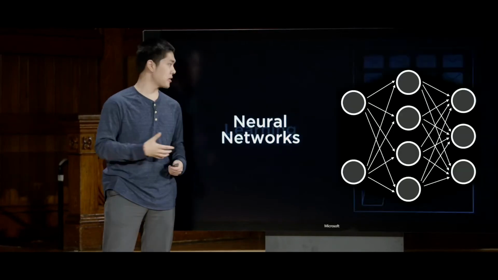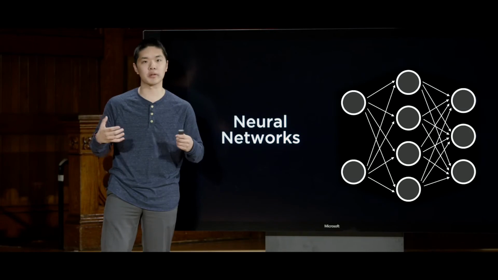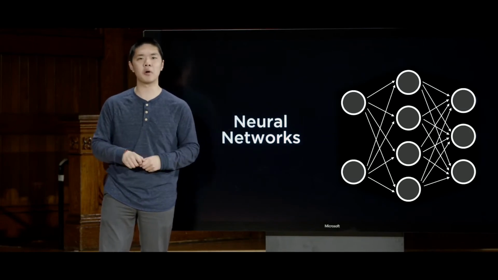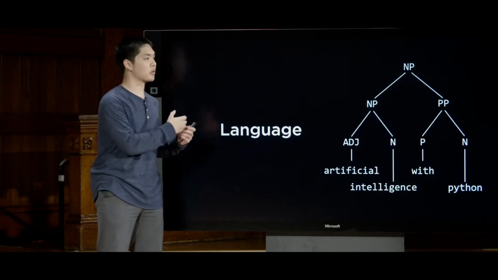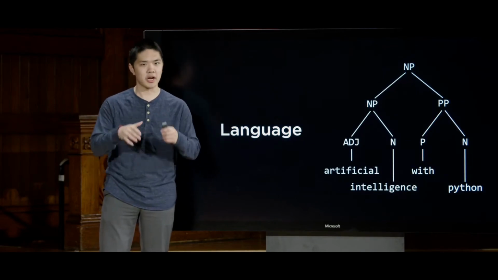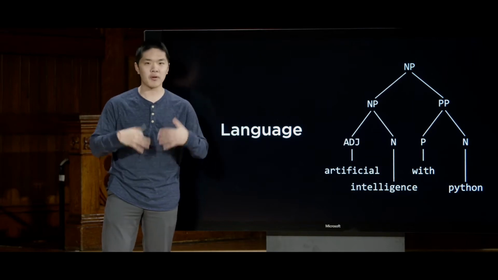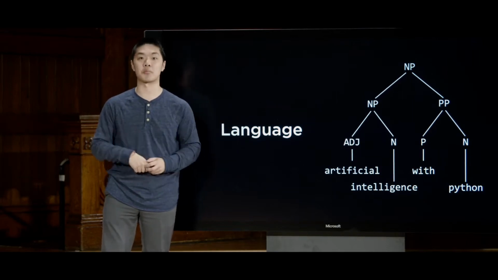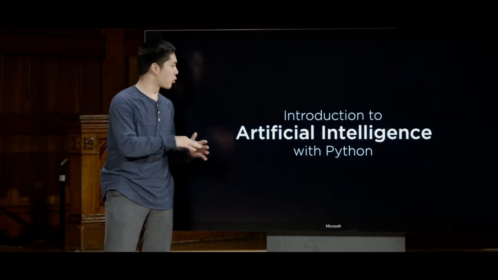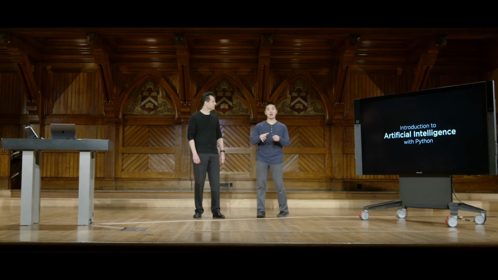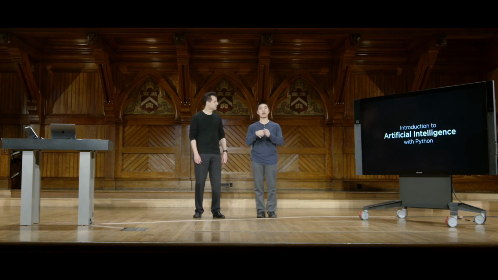In particular, we'll look at neural networks, one of the most popular tools in modern machine learning, inspired by the way that human brains learn and reason as well, before finally taking a look at the world of natural language processing, so that it's not just us humans learning to learn how artificial intelligence is able to speak, but also AI learning how to understand and interpret human language as well. We'll explore these ideas and algorithms, and along the way, give you the opportunity to build your own AI programs to implement all of this and more.